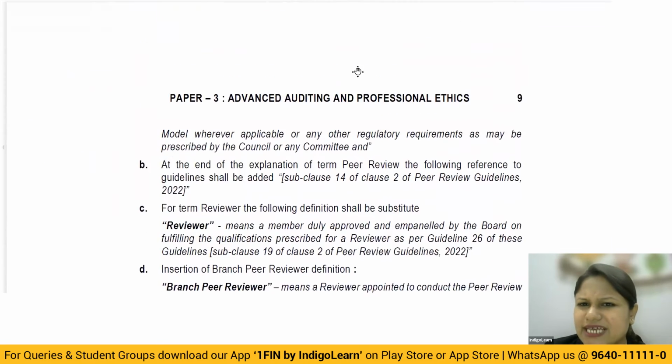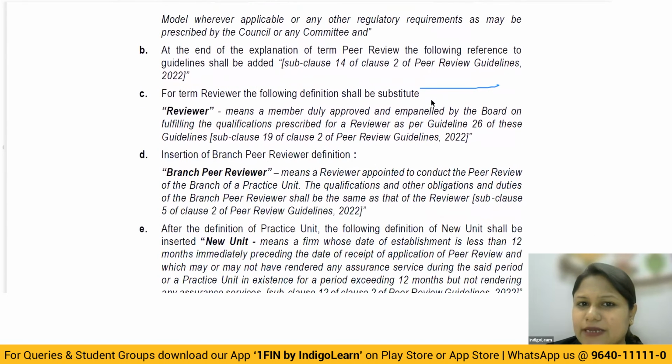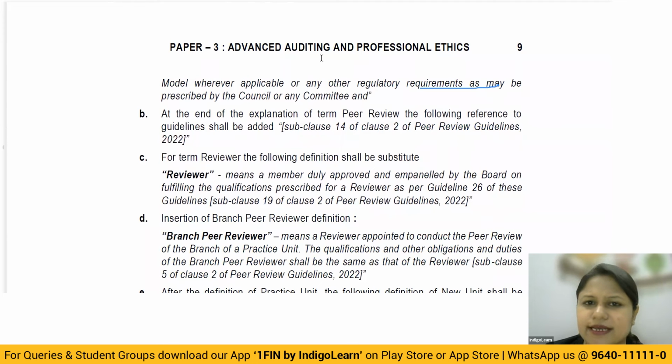Okay, so that was all extra detail, not very relevant because it is not given to you as a part of the material. So not from an exam point of view. So wherever they are using the words technical, professional, ethical, you can also say that they should also take up the audit quality maturity model, only if it is applicable. That's the only thing. And why applicable? Because for every practice unit, it is not mandatory. It is only for those who are taking up the audit of the specified entities. Okay, then.